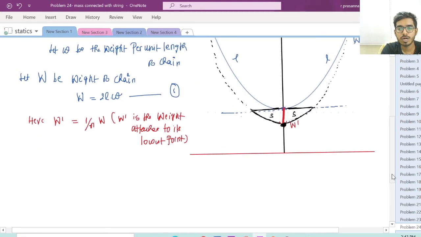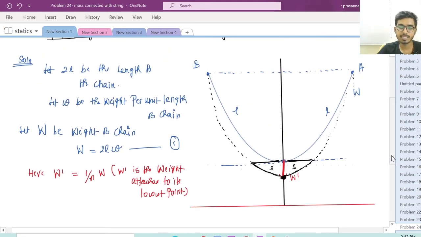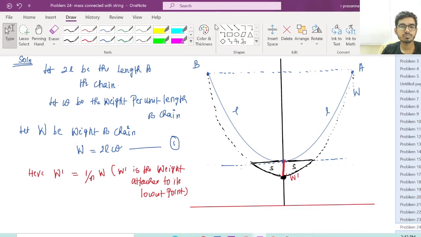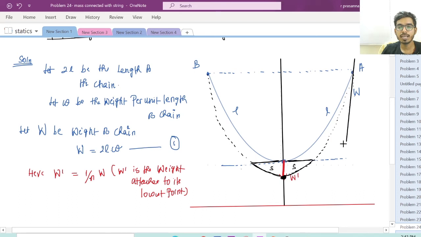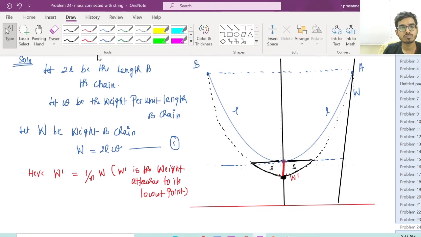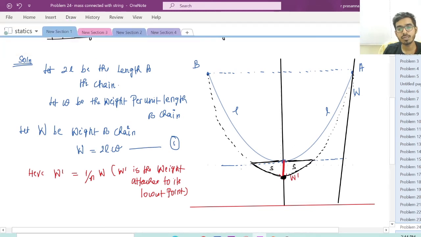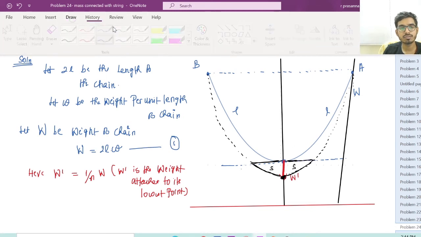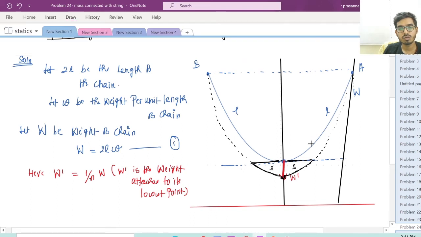So first what we will do is we will draw the tangent line. So we know there will be two tangents, right? So we will draw that first. So there will be one at A and just increase that, and also there will be one tangent at B, right? At this point we can draw one tangent.